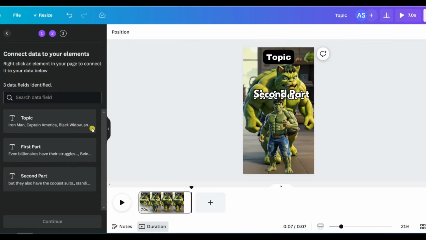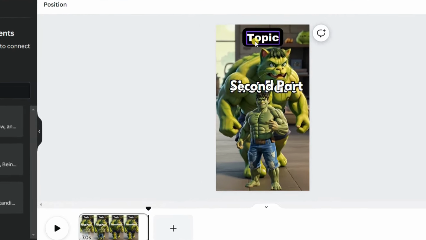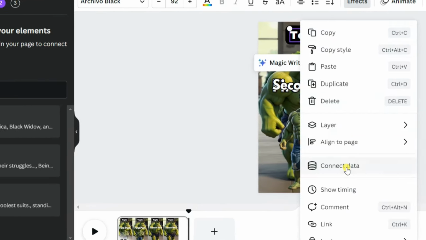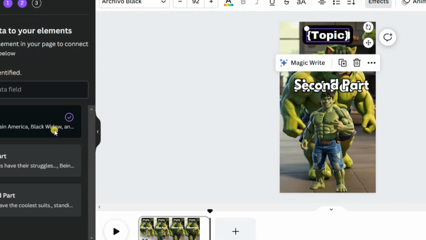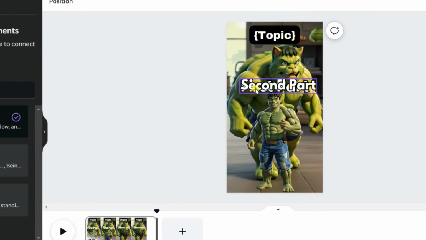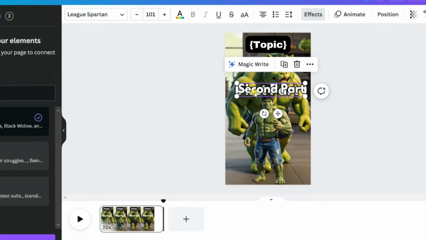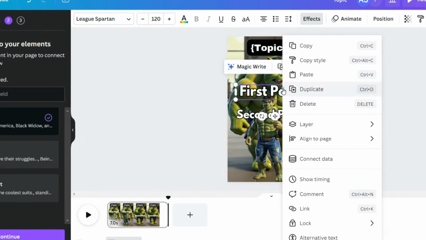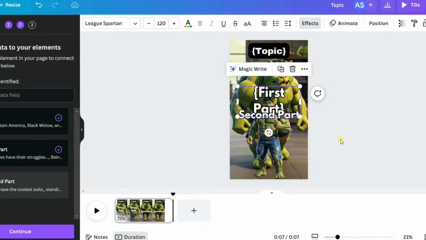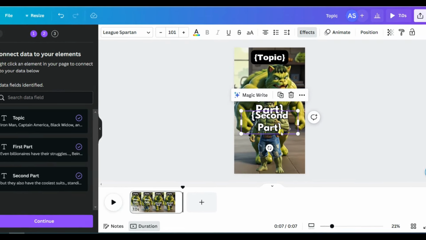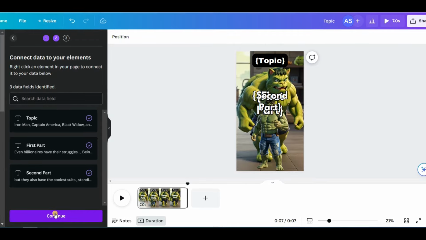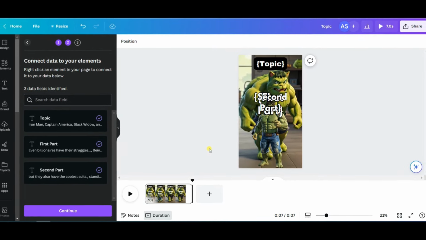Now it will prompt you to link this data to specific sections in your editor, so it knows where to display the information. Right-click on Topics, then choose Connect Data Topic to establish the link. You'll notice squiggly lines around it, indicating that it's successfully linked. Repeat the same process for first part and second part. Simply drag the second part back over the first part, as we intend for both sets of text to be displayed. Now that it's connected, you're ready to proceed.